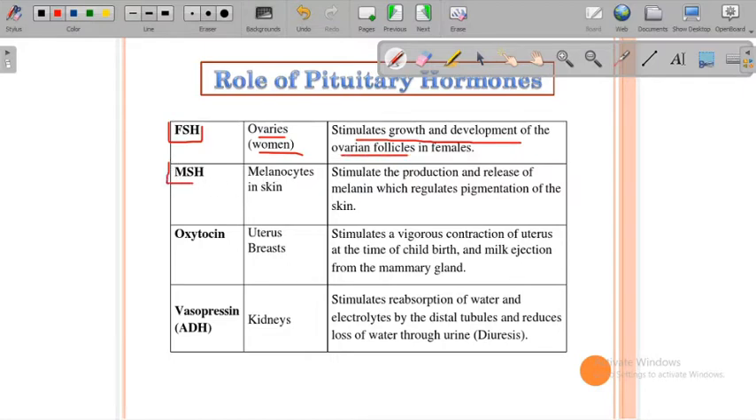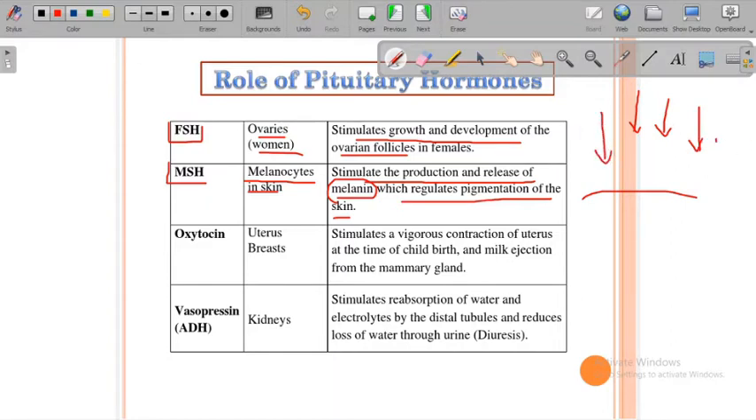Then the next hormone is MSH. The target is the melanocytes in the skin; it stimulates the production and release of melanin pigmentation. That's why people in tropical regions, or Indian people, typically have a darker tinge on their skin. This pigmentation is a defense mechanism against UV radiation or infrared heat radiation, so it will not damage the skin as much.